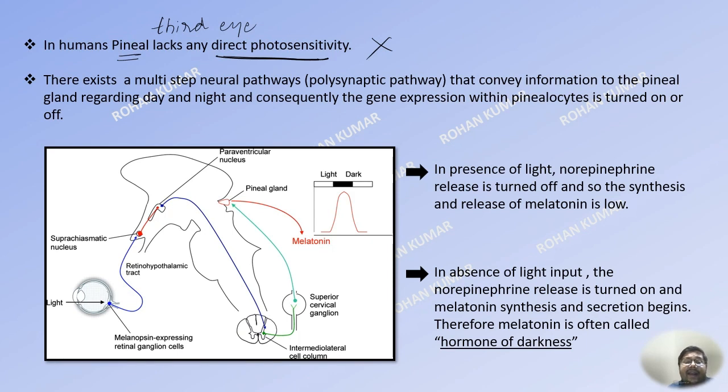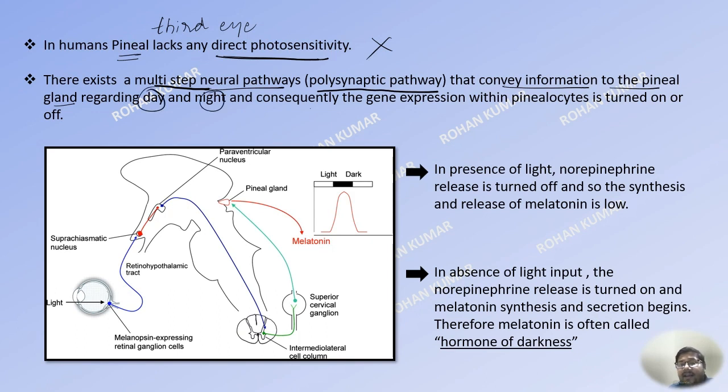But it gets information regarding the day and night from our retina or from our eyes through a polysynaptic pathway or through a multi-step neural pathway, that is through neurons, which convey information to the pineal gland regarding the day and night.